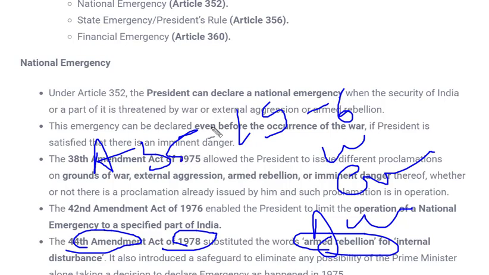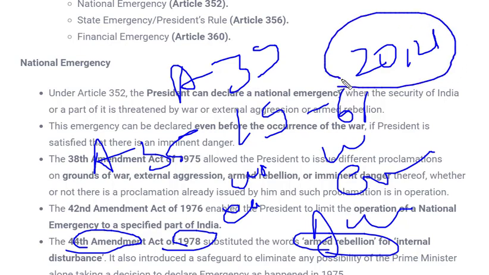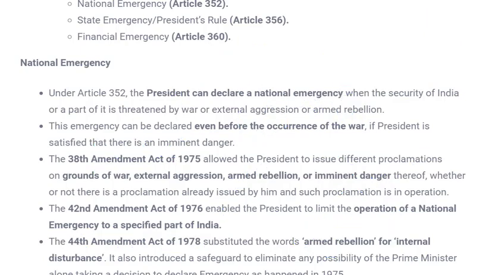So in the cases of war or external aggression, Article 19, which has 6 parts, and all these fundamental rights are automatically suspended, except Articles 20 and 21. Articles 20 and 21 are not suspended, whereas all rights under Article 19 are suspended. In Article 359, special power has been given to the President that if required, these fundamental rights can also be suspended during national emergency. This is all about national emergency.